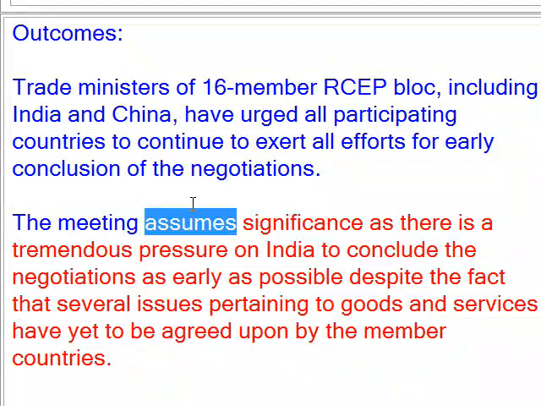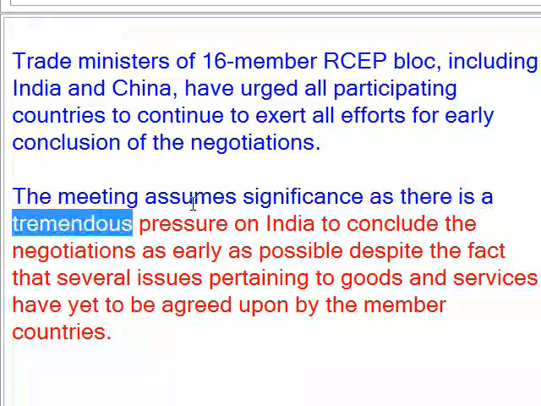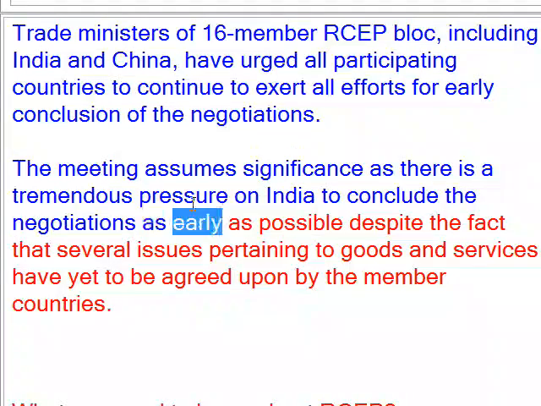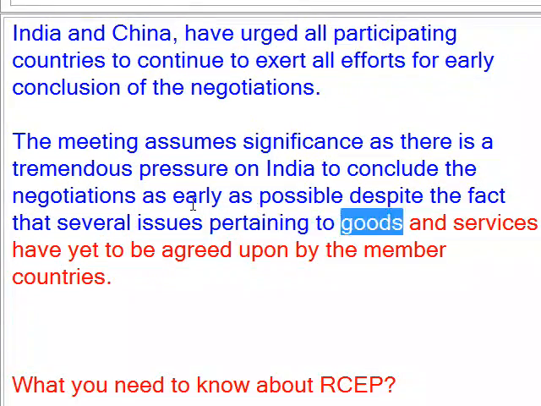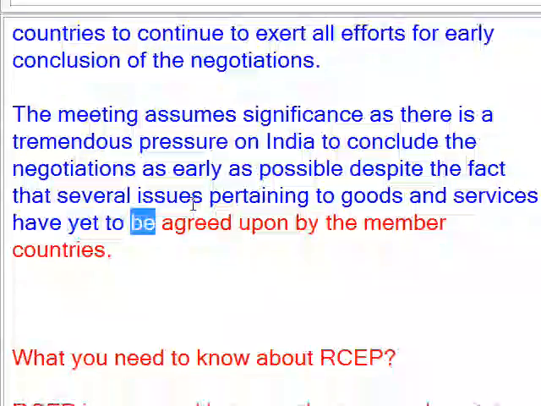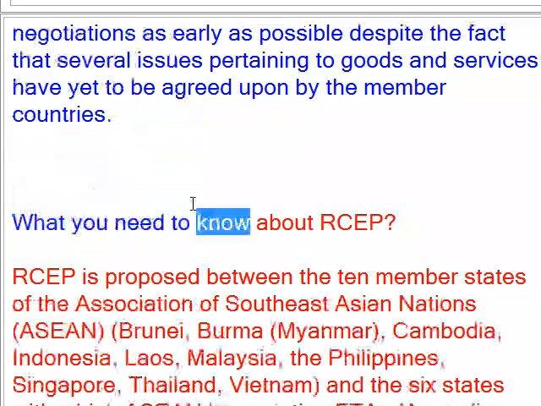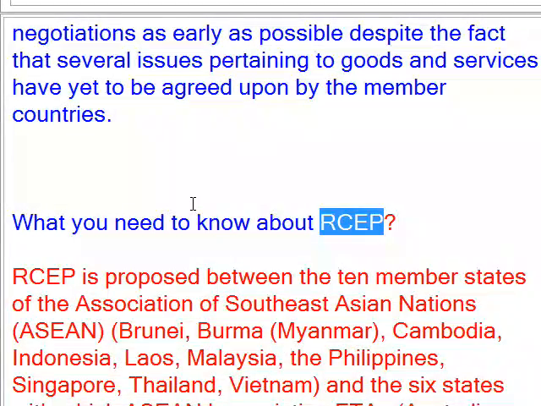The meeting assumes significance as there is tremendous pressure on India to conclude the negotiations as early as possible, despite the fact that several issues pertaining to goods and services have yet to be agreed upon by the member countries. What you need to know about RCEP.